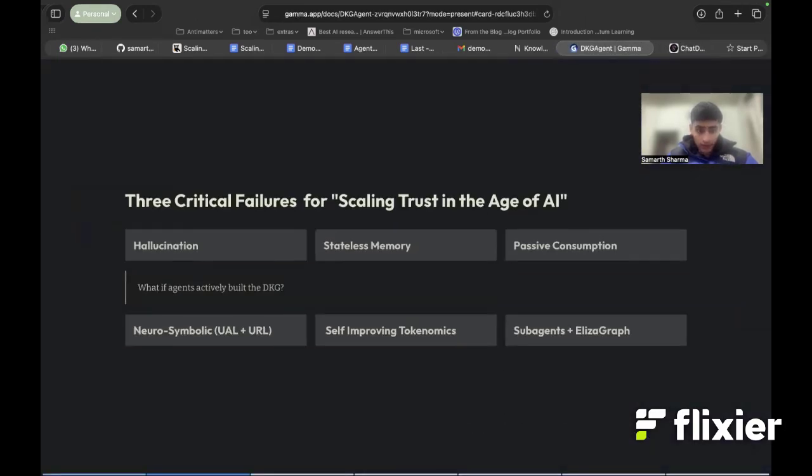But here's a real problem. Every agent on that page, even the ones that exist, they all suffer from three failures: hallucination, stateless memory, and passive consumption. So we asked, what if agents didn't consume knowledge? What if they actually built it? And we got three blocks: neurosymbolic, self-built tokenomics, and sub-agents.